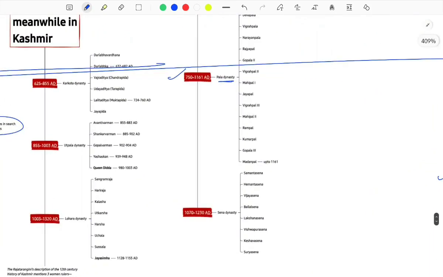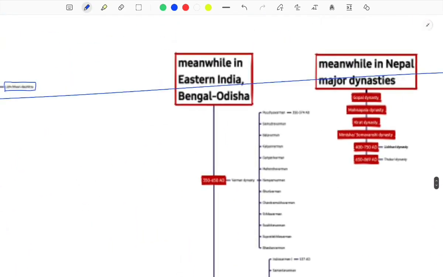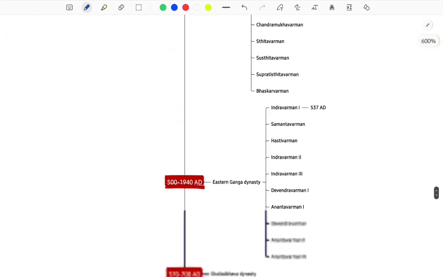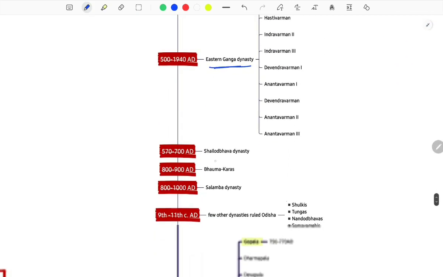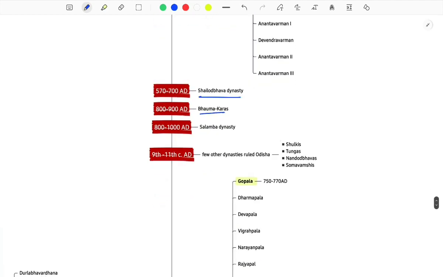Okay, what was happening in the Odisha side, okay, in eastern India, the Bengal and Odisha, you have the Varman dynasty, okay, you have the Eastern Ganga dynasty, you have other least prominent ones but mentioned in your Upinder Singh also in the chapters, like the Shailodbhava dynasty. Okay, I just remember you will see that question in art and culture, that Chausath Yogini temple. In one statement you must remember that there was a mention of a very offbeat dynasty, the Kachchhapaghata dynasty. Okay, so this is the case.